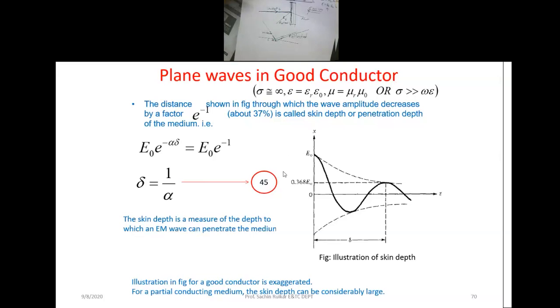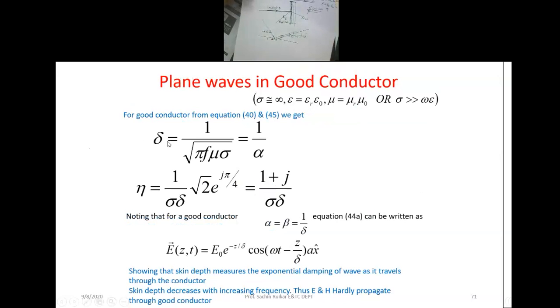We can calculate the skin depth in terms of frequency, mu and conductivity. This is how we get the equation of the depth of penetration.